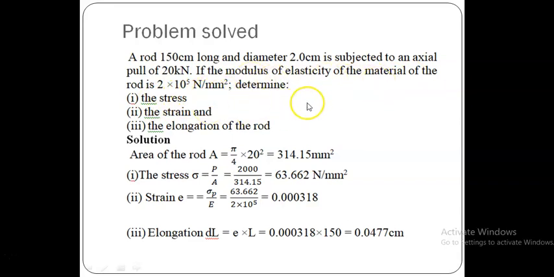That is nothing but Young's modulus, E. Yes, that is nothing but an elastic constant. Here, determine the stress, the strain and the elongation of the rod.